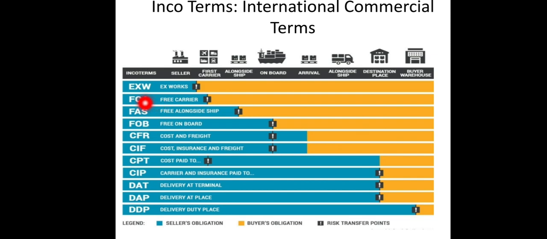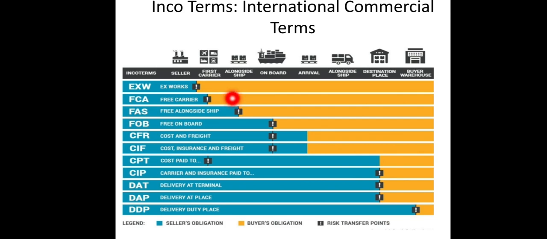Now if it is Free Carrier, then the exporter will manufacture, then he will transport it to the shipping port. He will just transport it till the shipping port. Now after that, the importer has to make sure the goods are loaded on the ship and all the customs clearance is done. The exporter will just arrange the transportation from his manufacturing plant to the shipping port.